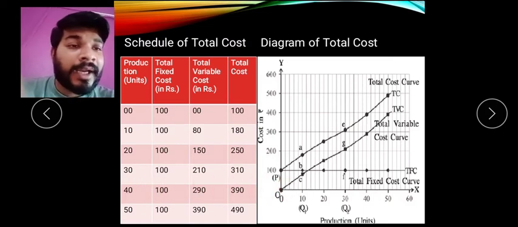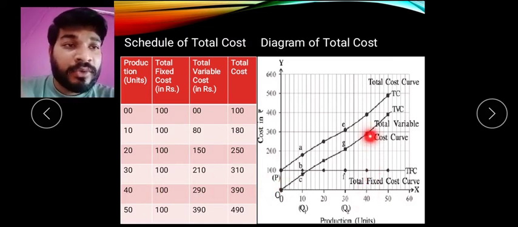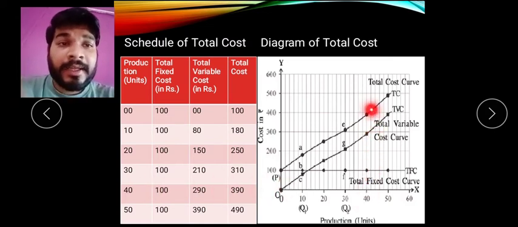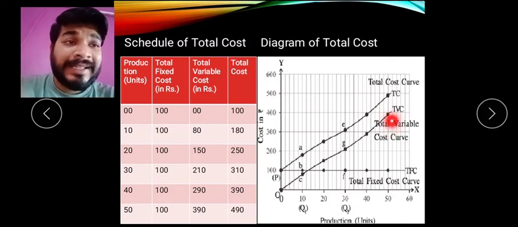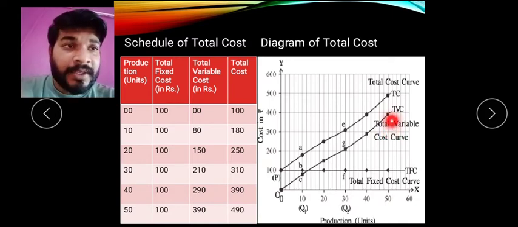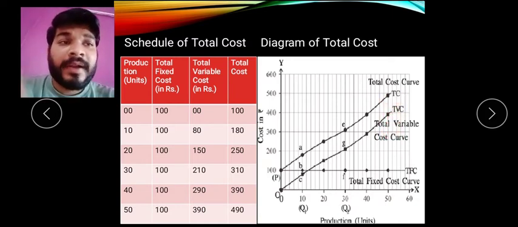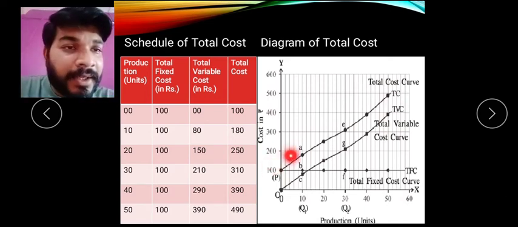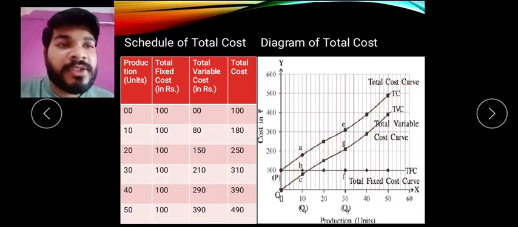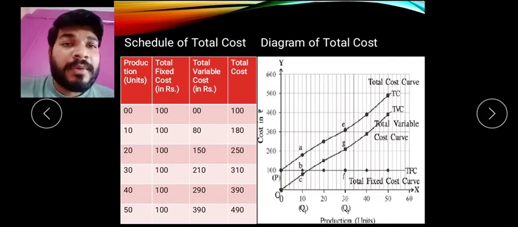At 40 it is 390. Our variable cost was 290, we added 100, it is 390 now, and the total cost is 390. At 50 you find that it is 490. So here it was 390 in total variable cost, add 100, total cost is now 490. So ultimately you find that the exact same curve has been drawn, same as total variable cost. So total cost is same as total variable cost.